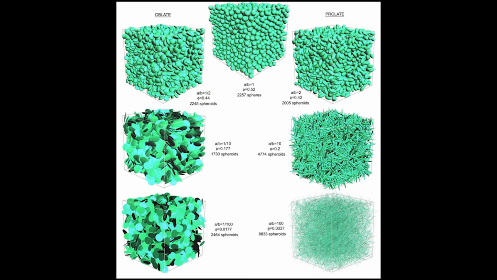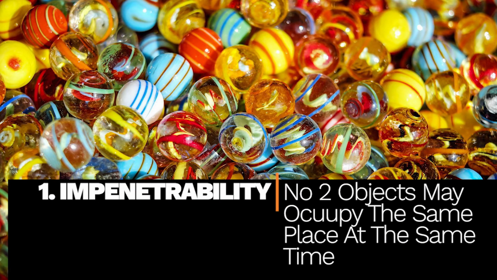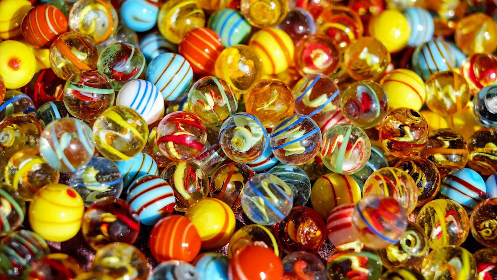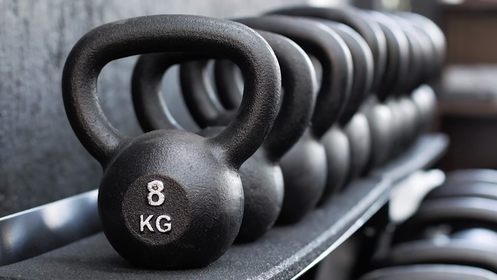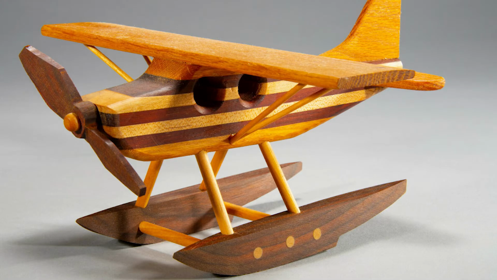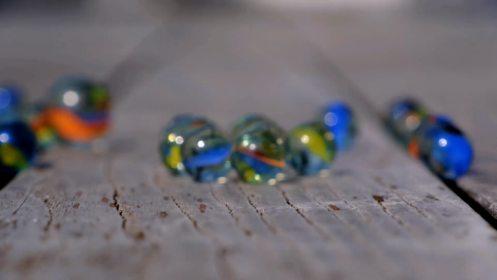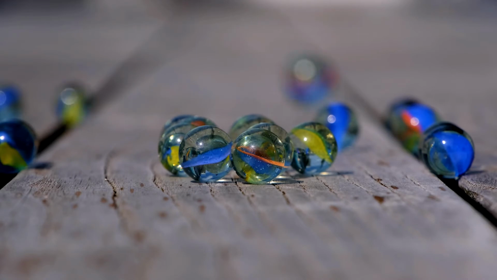So if things can be porous, they also can be impenetrable. Impenetrability means that no two objects may occupy the same place at the same time. Here are some examples of materials that are not porous: nettles, plastics, varnished wood, glass, and some rocks like marble. All these materials contain very few pockets of air, also known as pores. Thus, two portions of matter cannot occupy the same space at the same time.